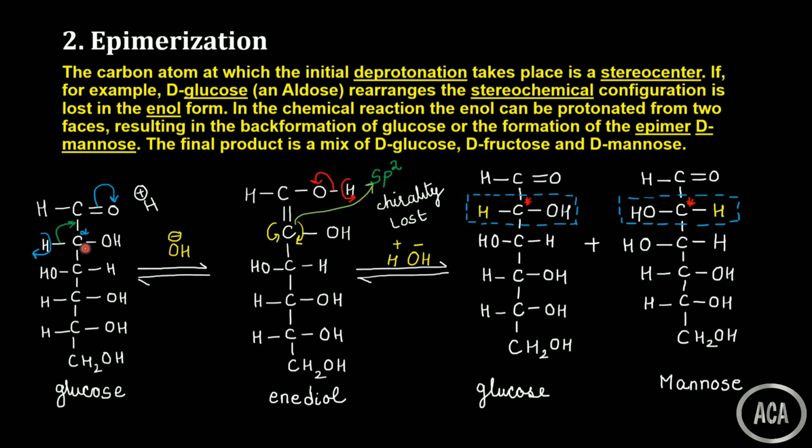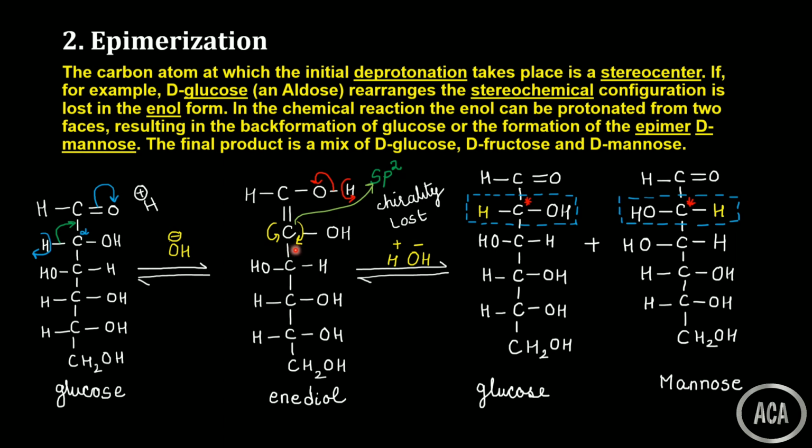In the previous case, in glucose, the second carbon atom was sp3 hybridized. Chiral means it should be tetrahedral. But now in the ene diol, the same second carbon atom has sp2 hybridization. That means it has become planar. And this ene diol form is not very stable. So the hybridization has changed from sp3 to sp2, that is planar. Chirality is lost. Then we need to attack protons over here.